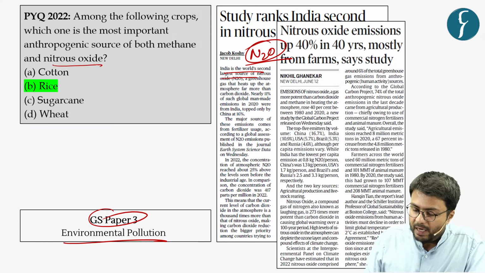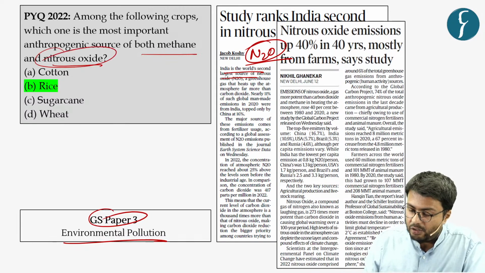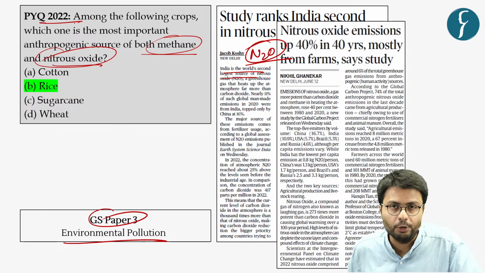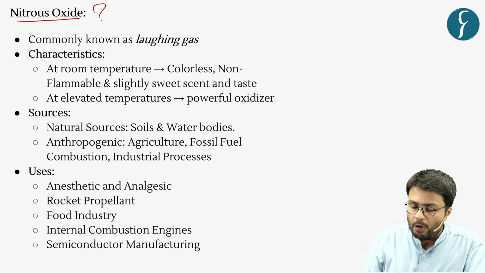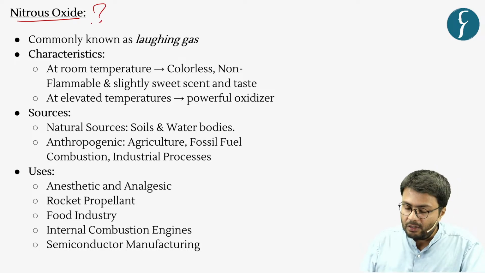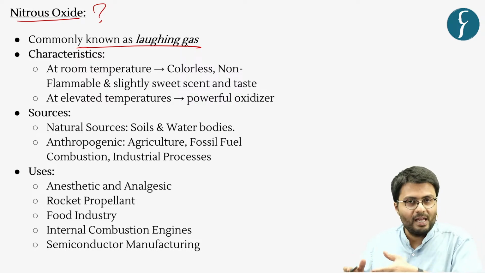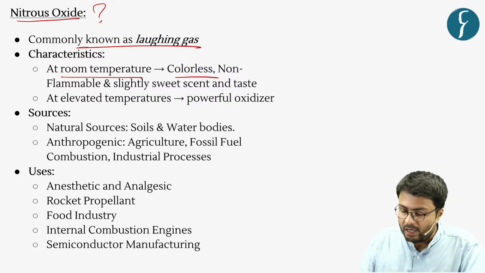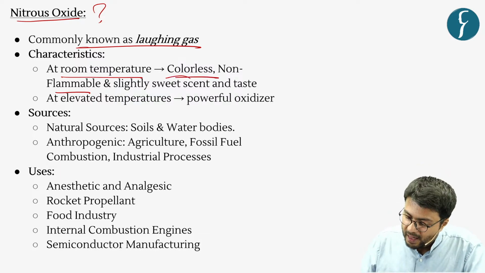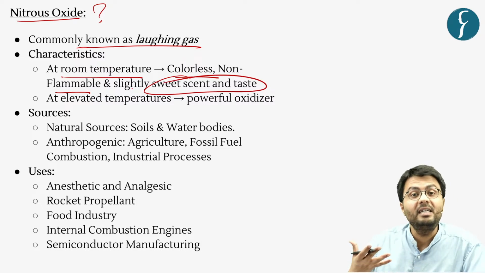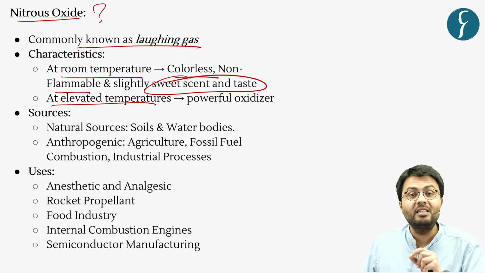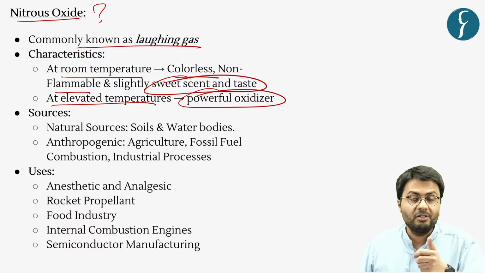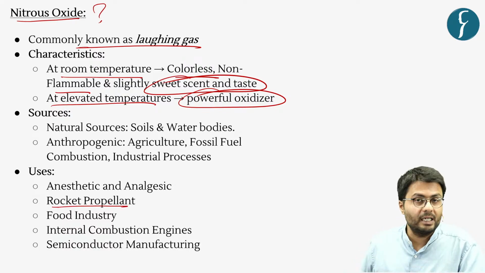Further, questions on various greenhouse gases such as nitrous oxide and methane have been asked by UPSC recently, in the prelims of the year 2022. So, in this regard, let us know more about nitrous oxide. Now, this gas is commonly known as laughing gas because of its various characteristics. Further, at room temperature, this gas is colorless and non-flammable, with a slight sweet scent and taste. Whereas at elevated temperature, this gas can act as a powerful oxidizer, which makes it used as a rocket propellant as well.